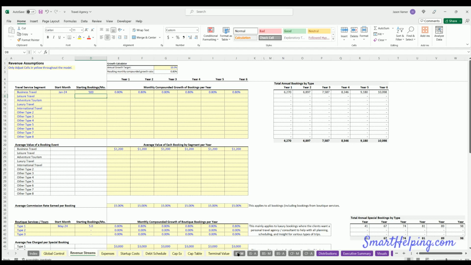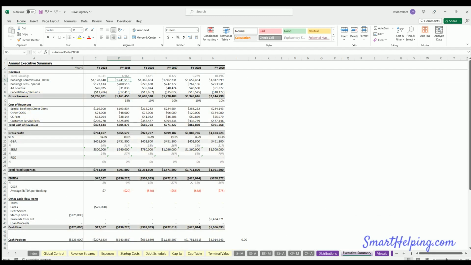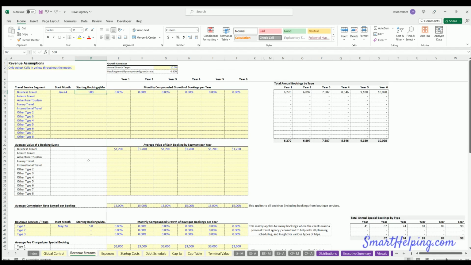Increase our volume. See if that's enough to cover the overhead. Okay, nope, not enough. Still at a loss. Sales and marketing spend's huge. So this revenue does not support those expenses. You're doing 10,000 bookings a year at the end. Let's ramp this up a little bit more. I'll go 1,000 starting, and then maybe growing a little bit faster.